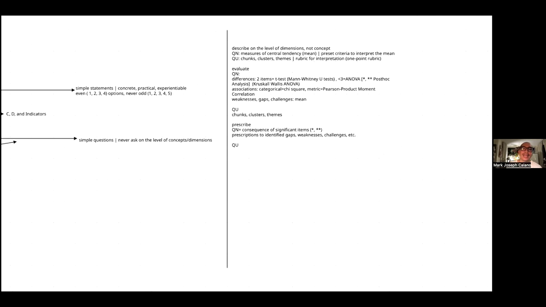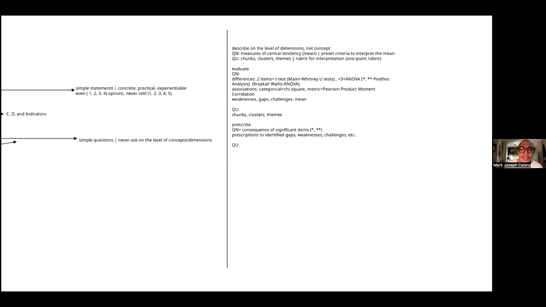In terms of qualitative research, it's true of the prescribe too. In fact, the prescribe should provide a one-to-one correlation to the evaluate section.